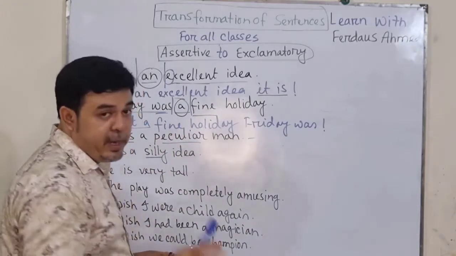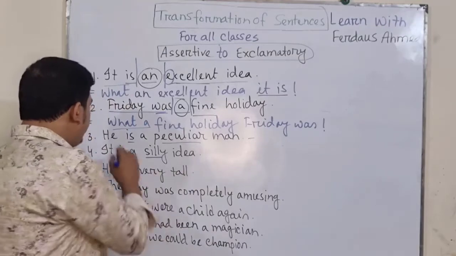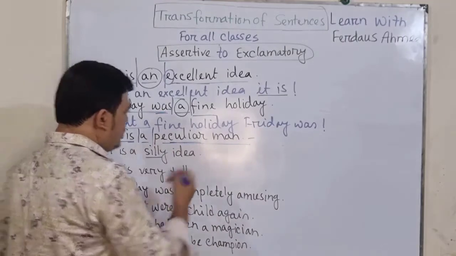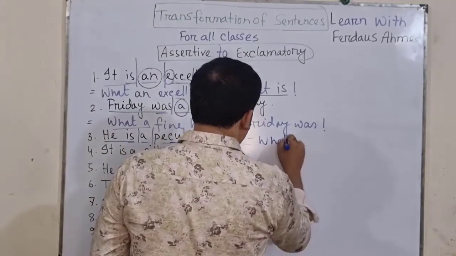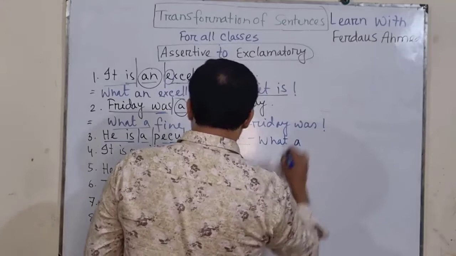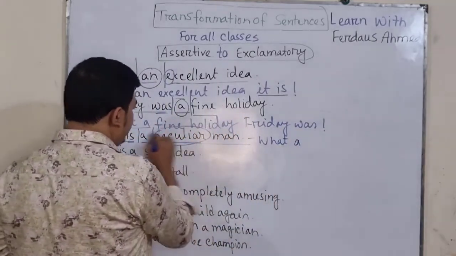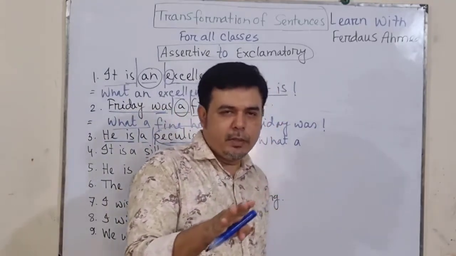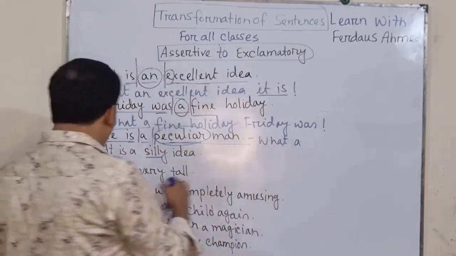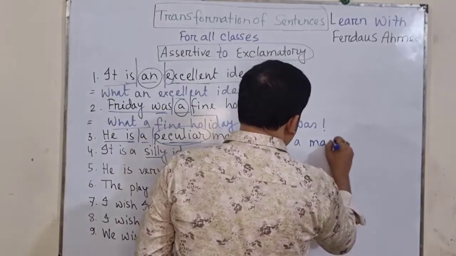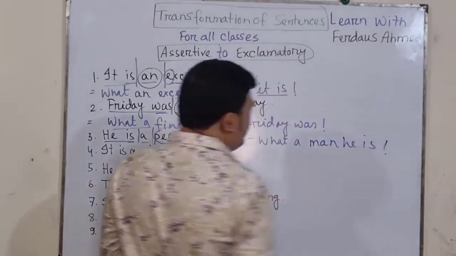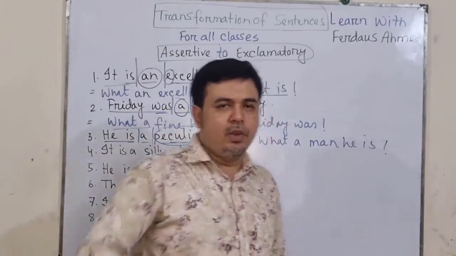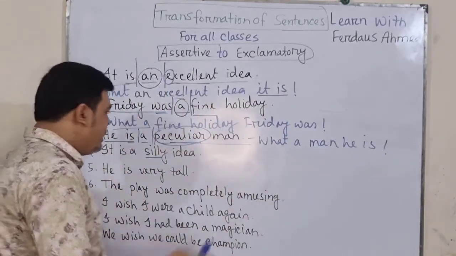So, it is better actually to omit this word. That is one portion, that is the last portion, and in the middle, what can we do? What a peculiar man he is. The word peculiar is showing the negative quality of the person, so we can omit this. What a man he is. You don't need to write what a peculiar man he is. Okay, what a man he is.